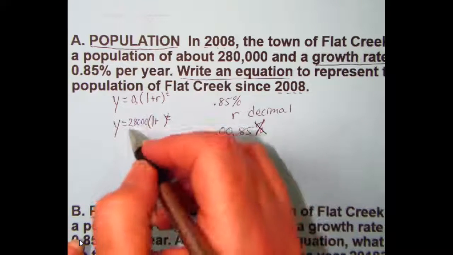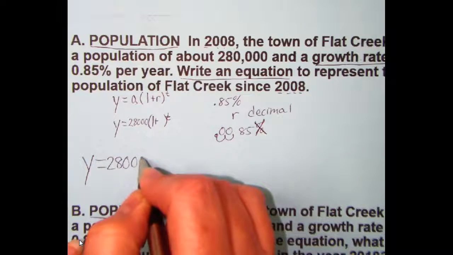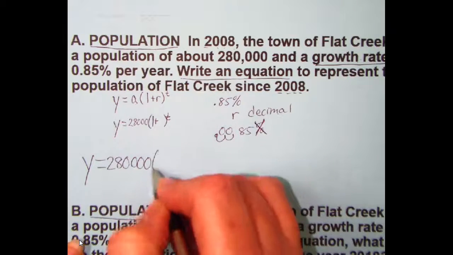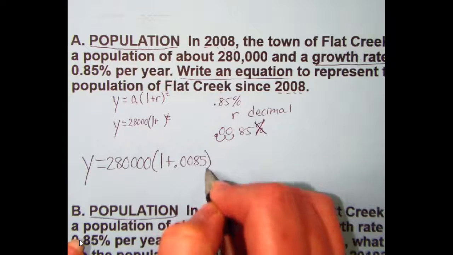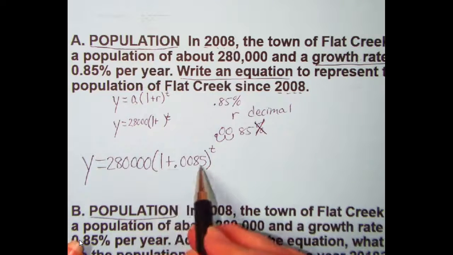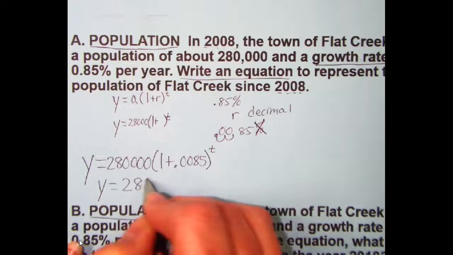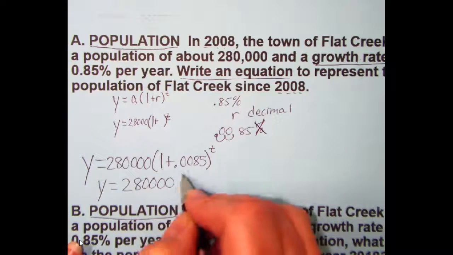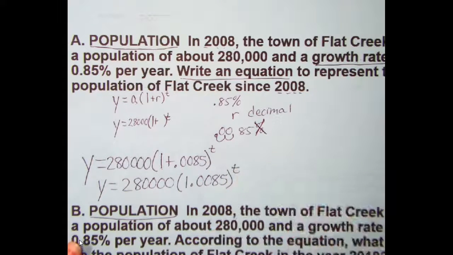Let me write this a little bit larger. We have y equals 280,000 times 1 plus 0.0085 to the t power. I'm not quite finished yet because there's some math I can do here. I can actually add 1 and 0.0085. So we're going to finish it up with y equals 280,000 times 1.0085 raised to the t power. And that's how you make your equation.